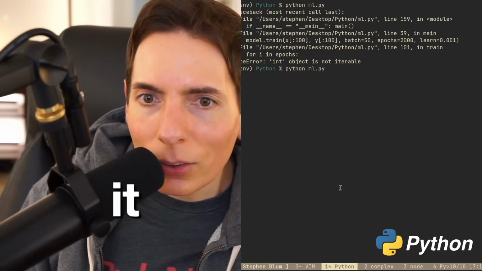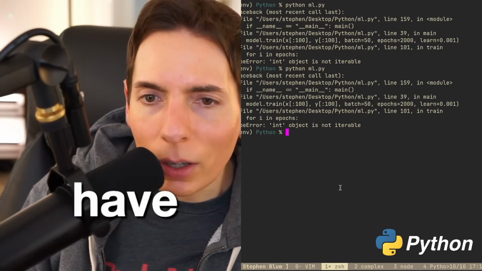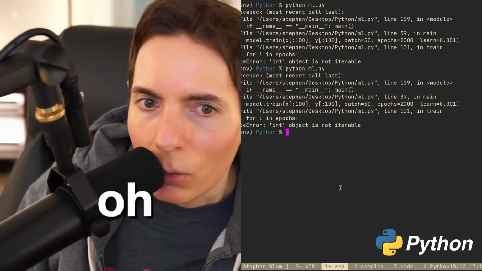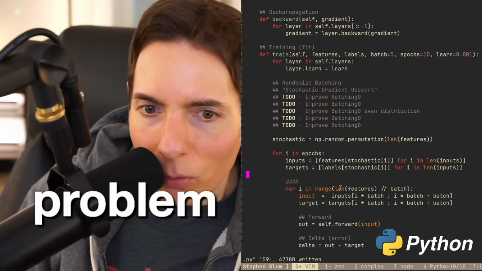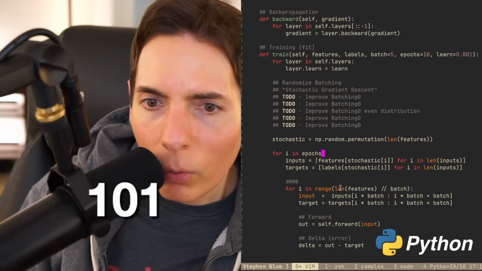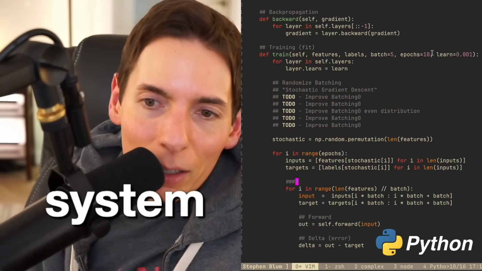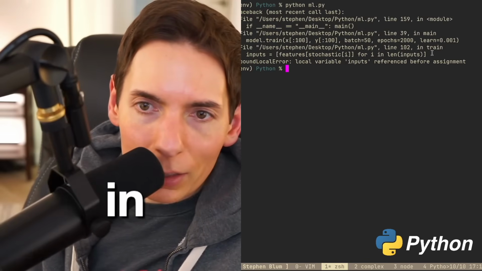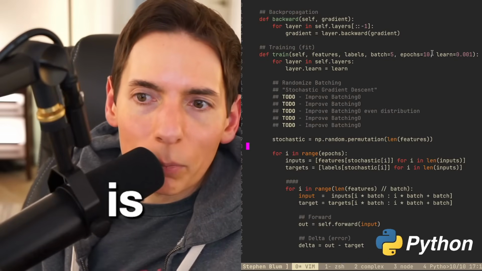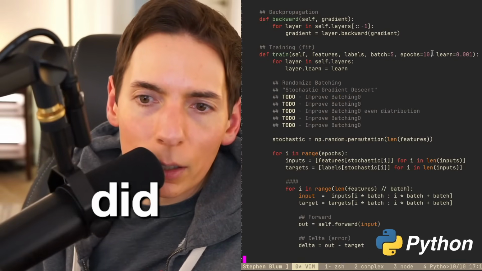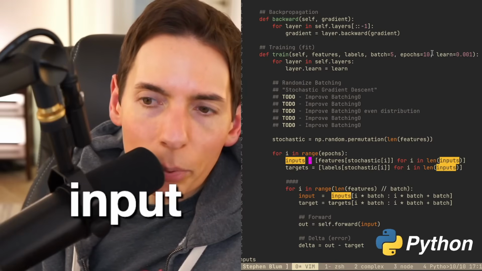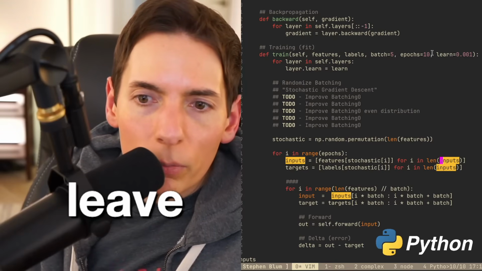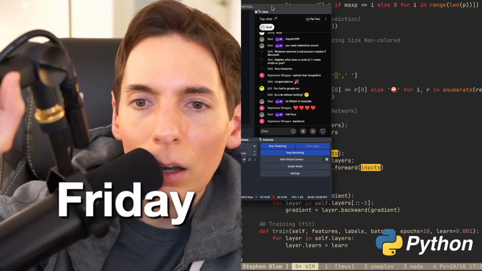Is it iterable in this case, or are we going to have another error? Int object is not iterable. Uh-oh, we've got a problem, you guys. Where is it? On line 101? Oh, 101 epochs. We're just running in a terminal window. Okay, let's see where this thing is. Inputs, but inputs for inputs. Oh, inputs. Link inputs.